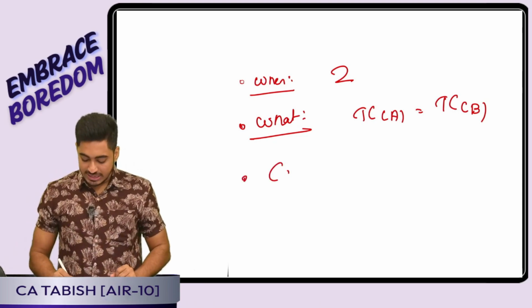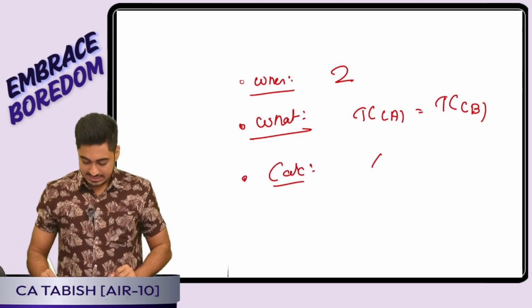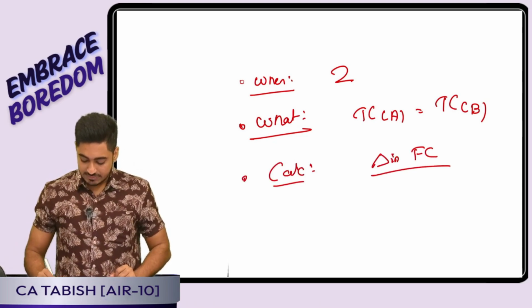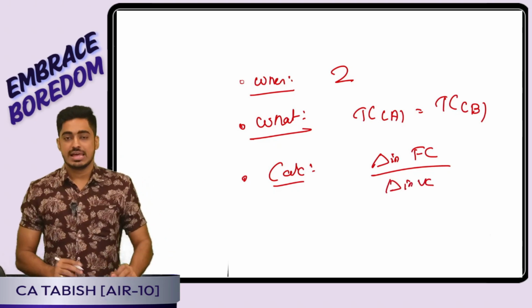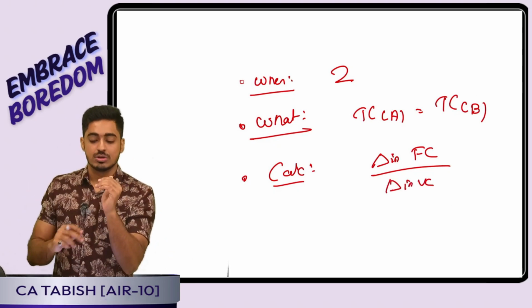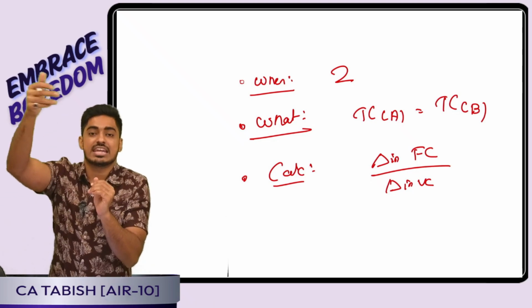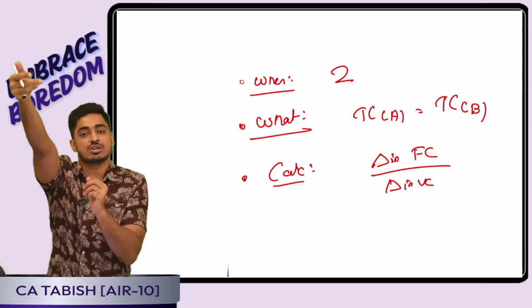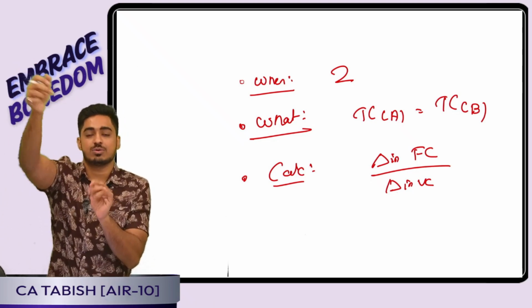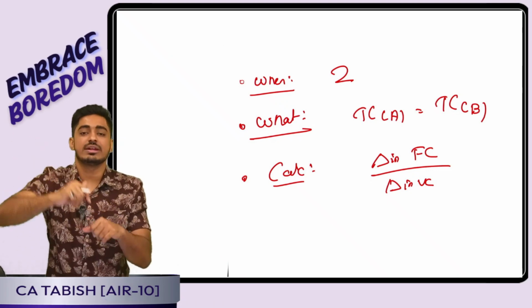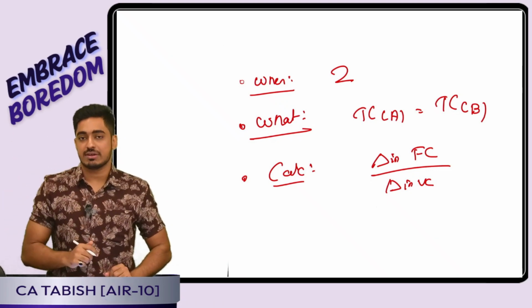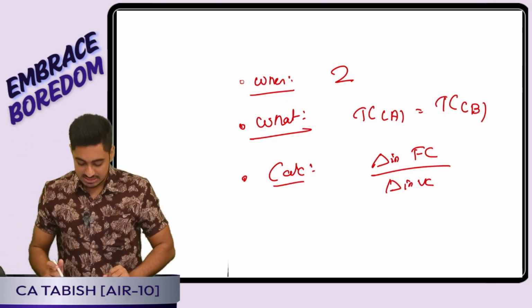Then, sir, how do I calculate cost BEP? It is the difference in fixed cost divided by the difference in variable cost. Take the alternative having lower fixed cost, that was good. But if I want to choose the other alternative, the diesel car, I have to pay 1 lakh extra fixed cost. That means at least 1 lakh benefit I want. How will I get a benefit? Every kilometer, 10 rupees. That means how many kilometers should I travel? Yes, difference in fixed cost divided by difference in variable cost.